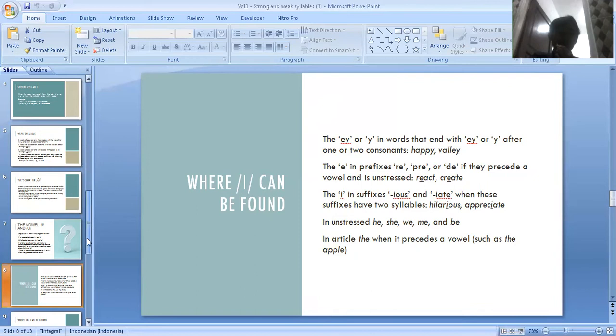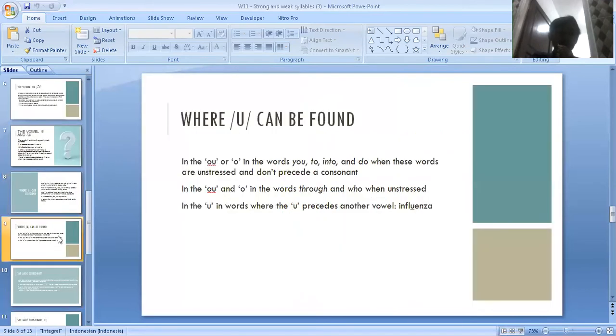Okay, and then we're going to move to the next slide, where oo can be found. In the oo or all in the words you, to, into, and do when these words are unstressed and then preceded by a consonant. And then in the o and all in the words through and who when unstressed. And then where it can be found is in the oo words where oo precedes another vowel. Influenza.